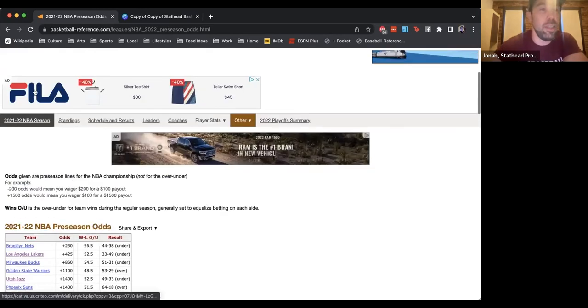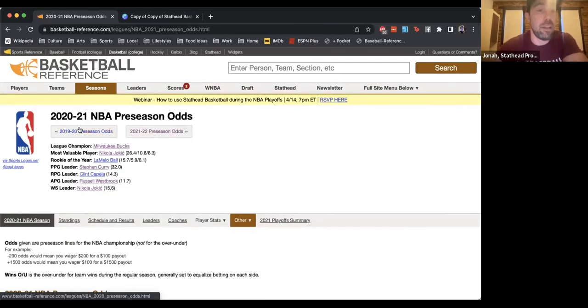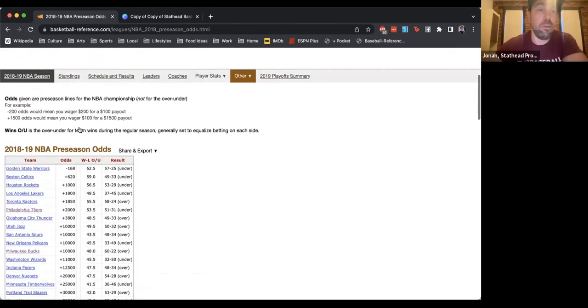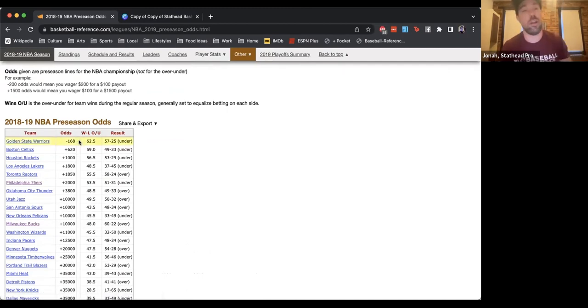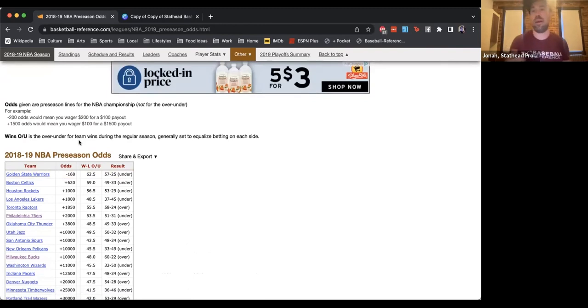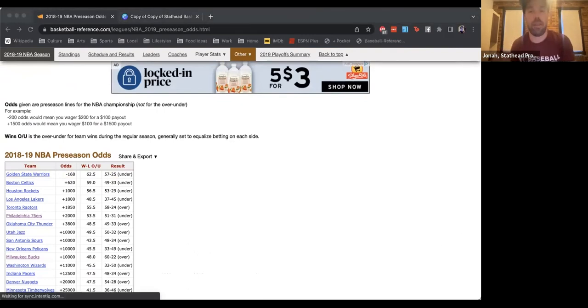And you can see this going pretty far back. So you could put together some kind of interesting research on how often this is accurate, how often certain teams beat their over-under, all sorts of stuff like that. So we'd love to add the rest of the gambling stuff, but it's a matter of finding the things.